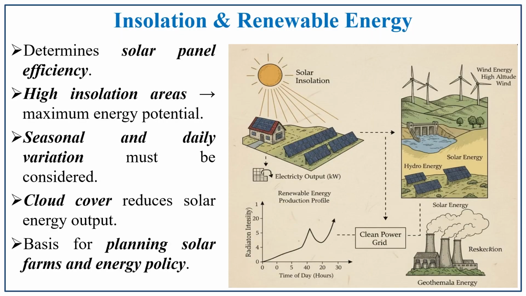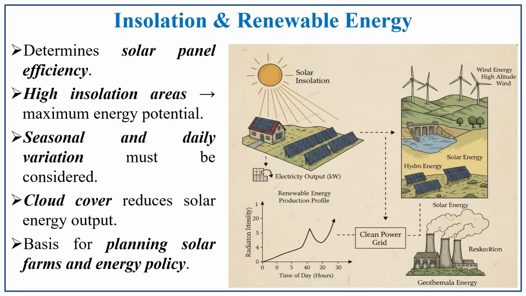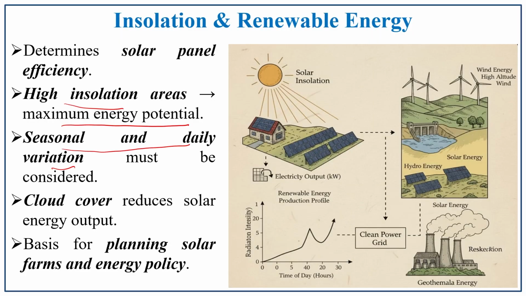Insolation and renewable energy. Solar panel efficiency: again here, the solar panel is highly dependent on what? Incoming solar radiation. In a high insolation area, there will be maximum energy potential. The seasonal and daily variation is mainly considered for renewable energy, and cloud cover reduces the solar energy output. Based on this understanding, we can plan for solar farms and energy policies.